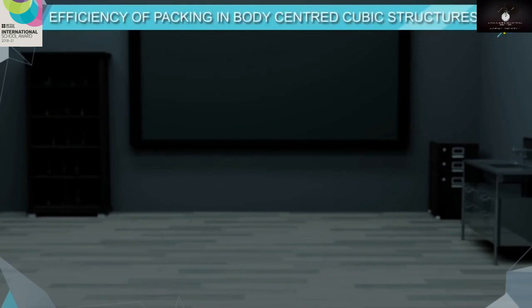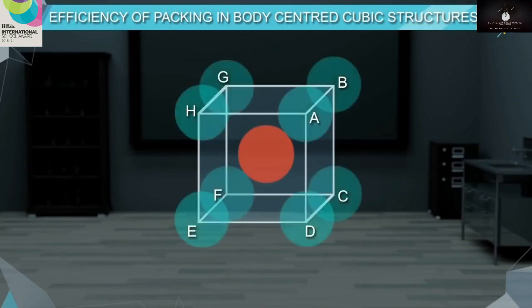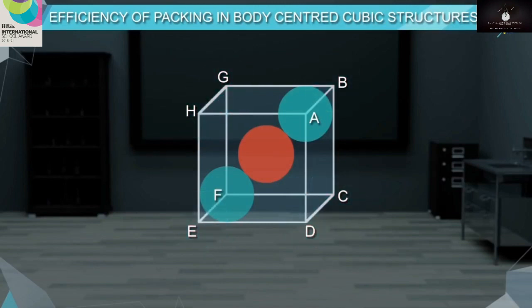Packing efficiency in body-centered cubic structures. In a BCC structure, there is a particle at the center of the unit cell, in addition to the particles at the corners. Thus, in a BCC structure, there are three spheres in contact with each other along the body diagonal.